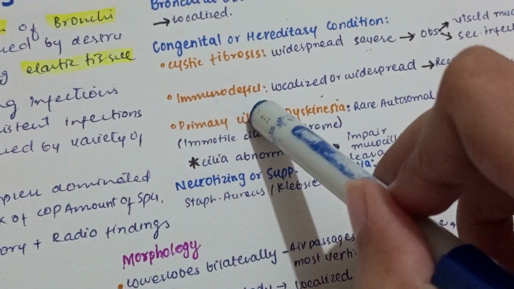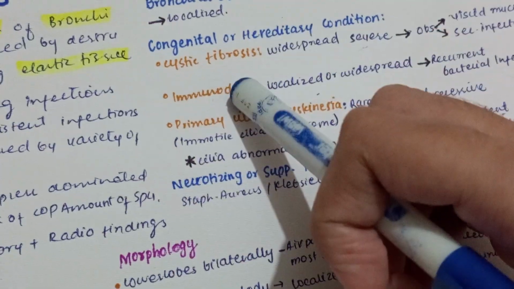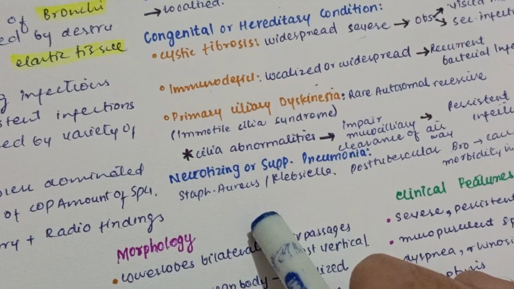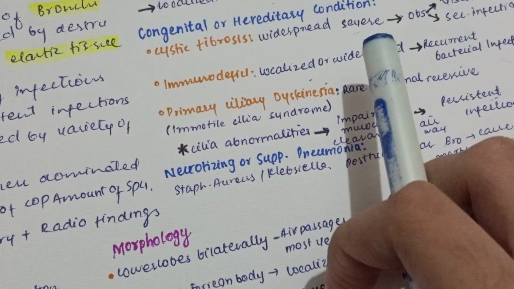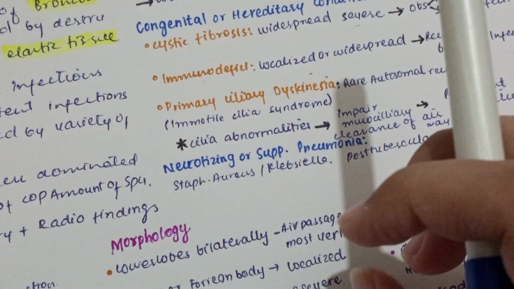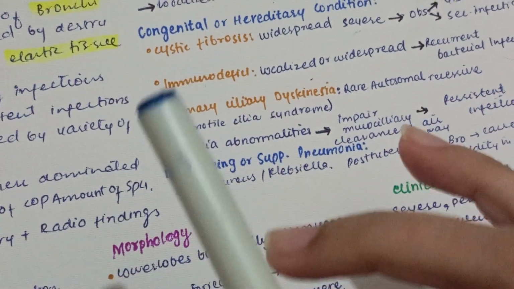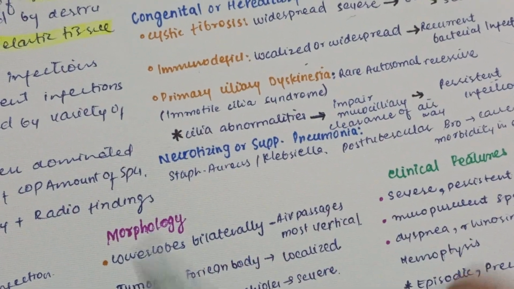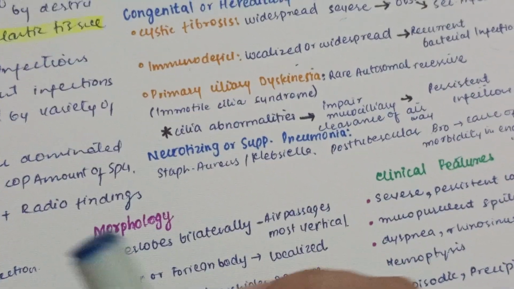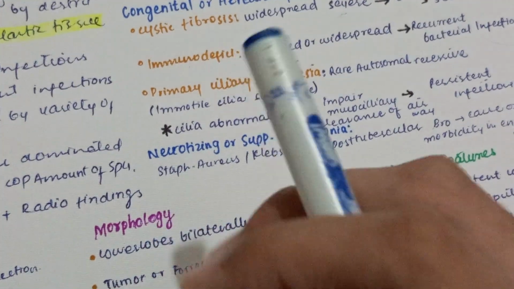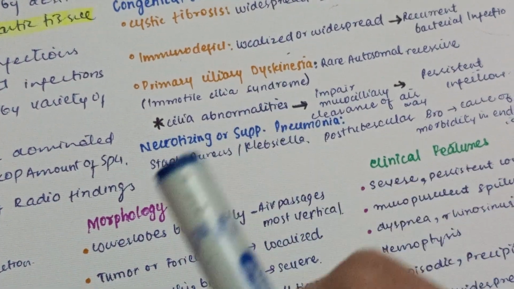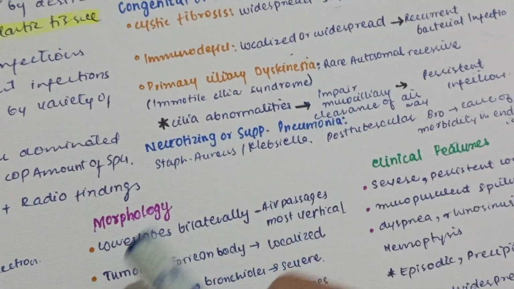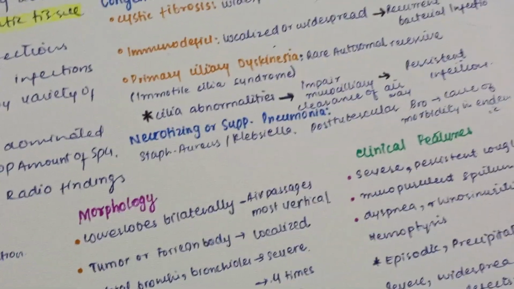Next is immunodeficiency. It can cause localized or widespread disease. Next, here we have primary ciliary dyskinesia. It's an autosomal recessive disorder, and the cilia are immotile. Ciliary abnormalities occur in this condition, and it's also known as immotile cilia syndrome. When there is ciliary abnormality, the clearance of mucus will be impaired, and as a result there will be accumulation of mucus, and it will be predisposed to infection.